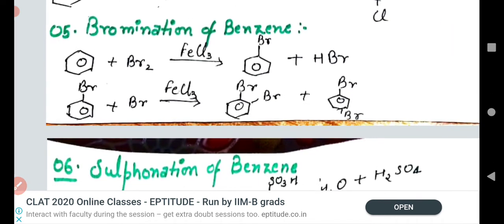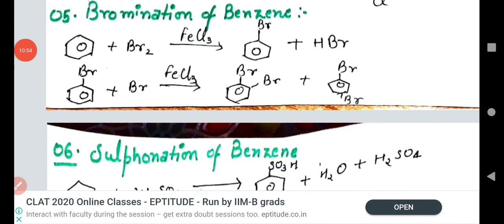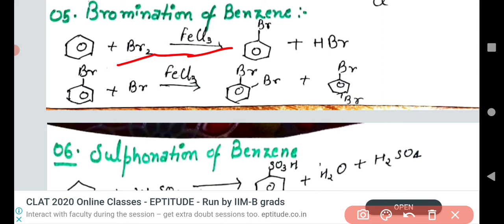The bromination of benzene has the same conditions as the chlorination of benzene. In this case we have to take FeCl3 and Br2, and in the first step we get bromobenzene.